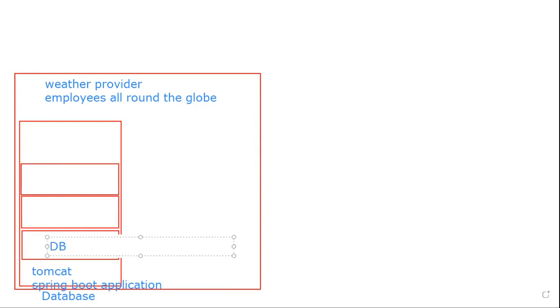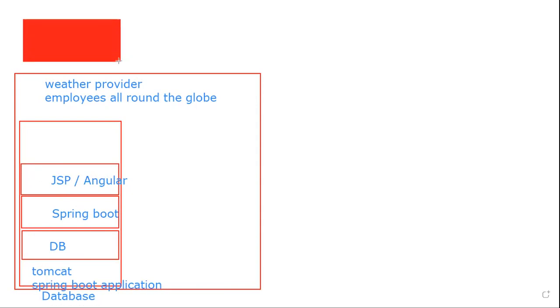The last layer is the DB layer, and here is the Spring Boot, and the UI layer is JSP or Angular. So when I want to see as a client, let's say I am a client and I want to see the data.